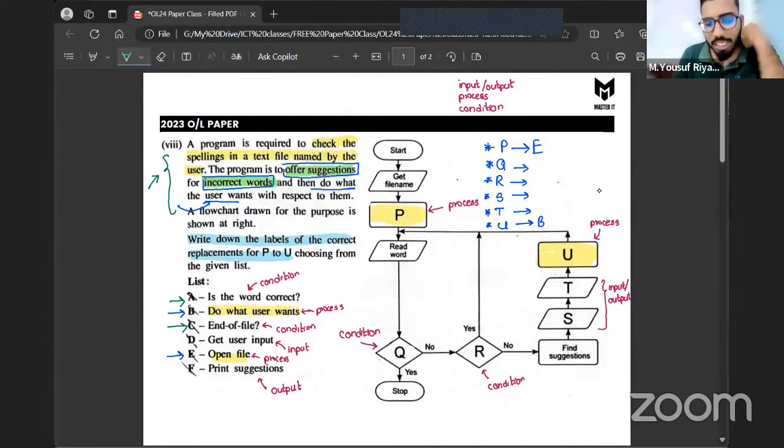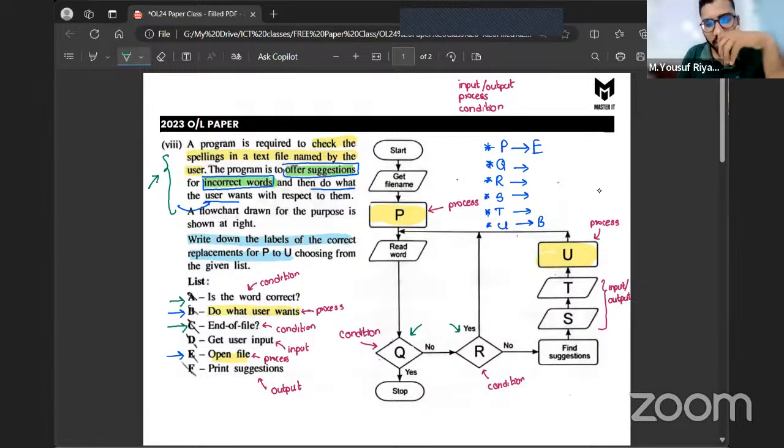Now, if I use is the word correct here, what will happen is, let's say the word is not correct, then we are going to go to the second statement. If the word is correct, the program stops. But if I go for the next one, it is asking the next possible condition we have. The next possible condition is end of file.